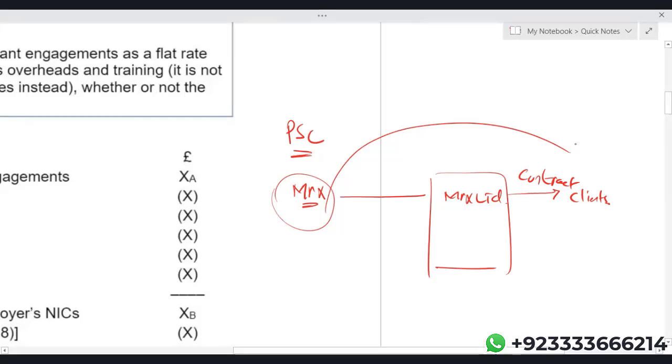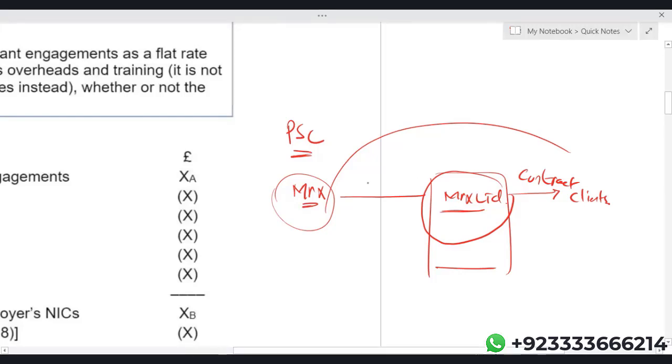If this is happening, then logically, look at this X Limited. Actually, X Limited is doing only one work. What is the work of that company? To get the contract from the client and simply give that contract to Mr. X, and Mr. X is the one who is providing services to the client. Now, obviously, what is the objective of Mr. X to create this X Limited? There's an objective.